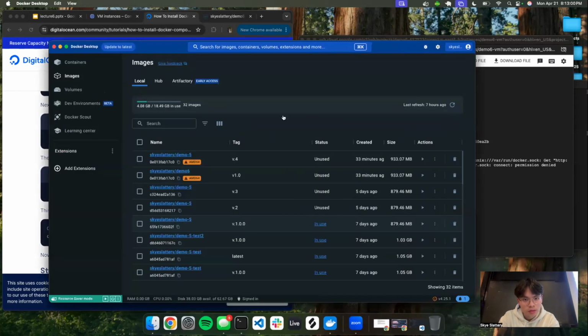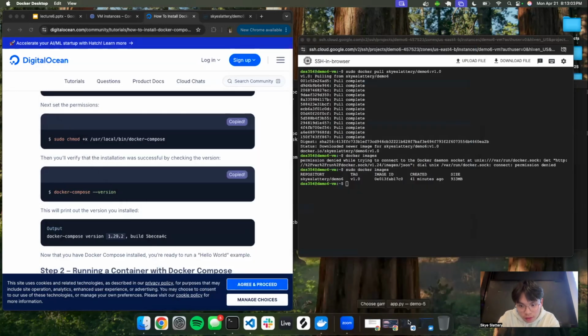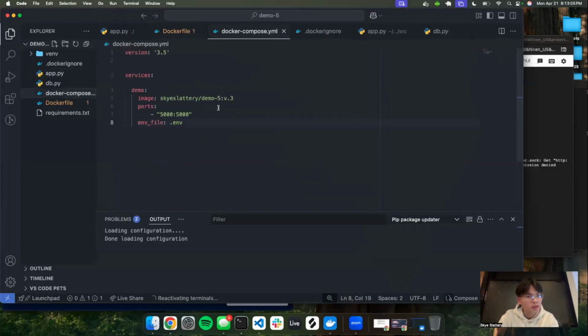So we go back to VS Code. We made this Docker Compose file last time, right? Remember, it uses this version, although the version field is actually deprecated. That's why we had an error last time. But we have the services, and then we're going to run demo, and the image we're going to run in this case, I'm going to change it to demo6 and v1.0. I'm just changing it here so I can copy paste it easily.